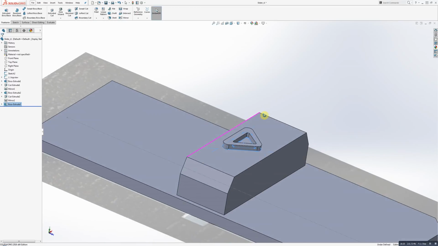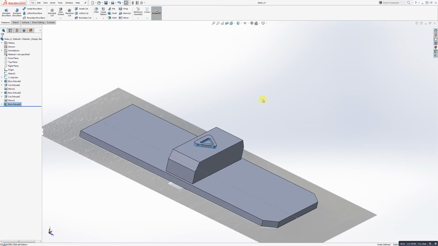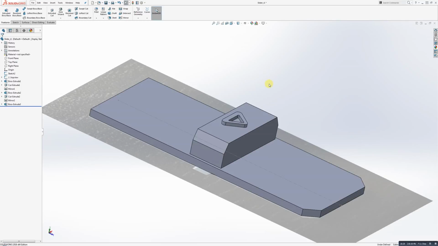Okay, so this video is a little bit longer, but we cover quite a few different things. So pay attention, give it a try. Notice how we're using the mirror tool. Notice how we're using the procedure of creating sketches on surfaces and not planes. All of these things are just quick little tips in order to get you going and create a nice efficient workflow. Thank you guys so much for watching these videos.